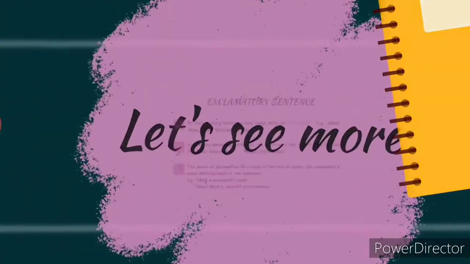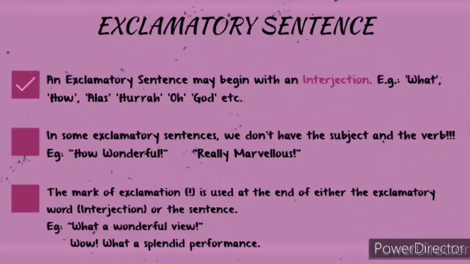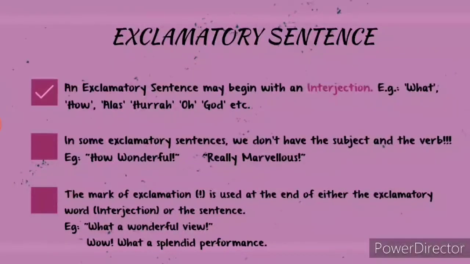Now let's learn something more about exclamatory sentence. An exclamatory sentence may begin with an interjection. Now what are these words? Interjections are the words which show the inner feelings or inner emotions of a person, like what, how, alas, hurrah, oh, God, etc. Do you know, in some exclamatory sentences, we don't have the subject and the verb. How is that possible? Let's see with an example, how wonderful. Look, we don't have a subject and a verb, but still it is a sentence.